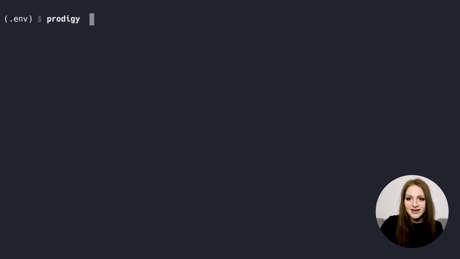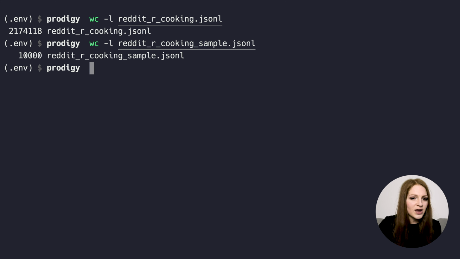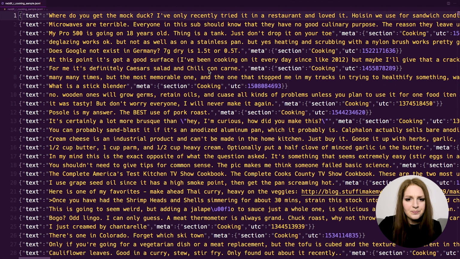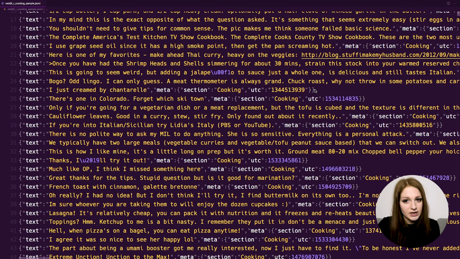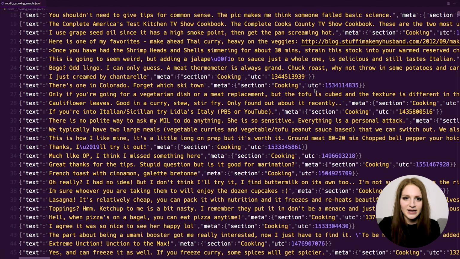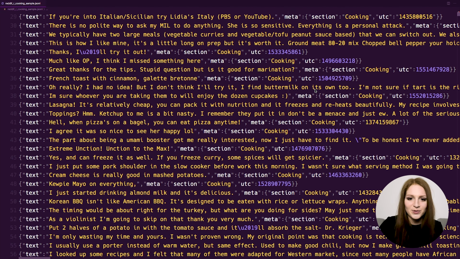So we're now ready to annotate the data. Here's the data we've extracted. We have one file with all comments from the past 7 years, which is over 2 million comments. And then we have a smaller sample of 10,000 random comments, which we're going to be using for annotation and for testing. And so here's how it looks. We have the text, and we made sure to, of course, keep this timestamp so we can later compute things and check how things change over time and when that comment was posted.